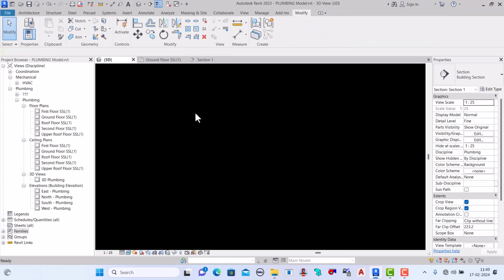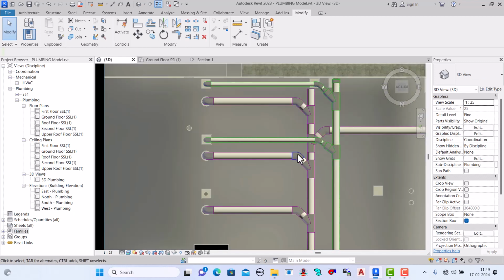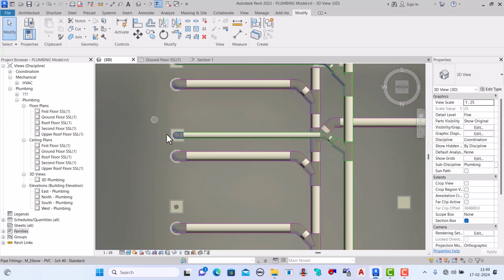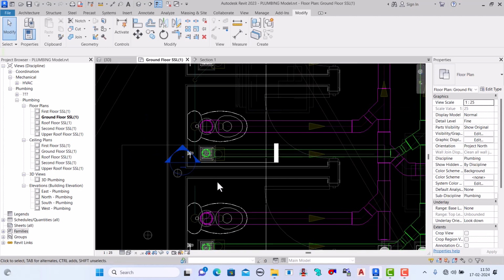When we see in the 3D view, then it looks like this one. See, correct here, okay. Similarly we can connect this one also. So let's start.